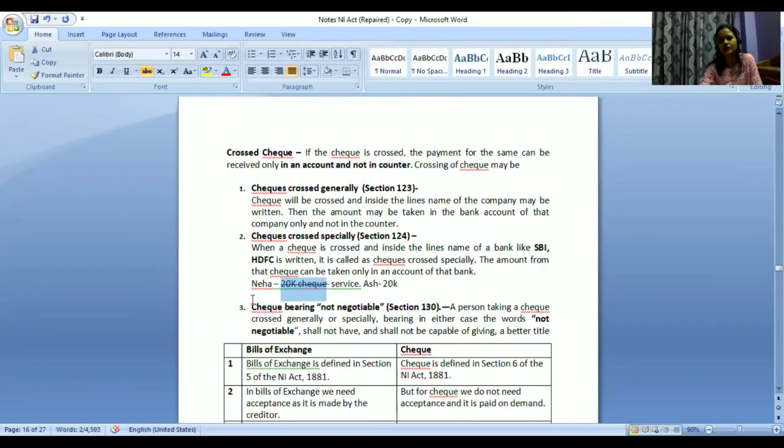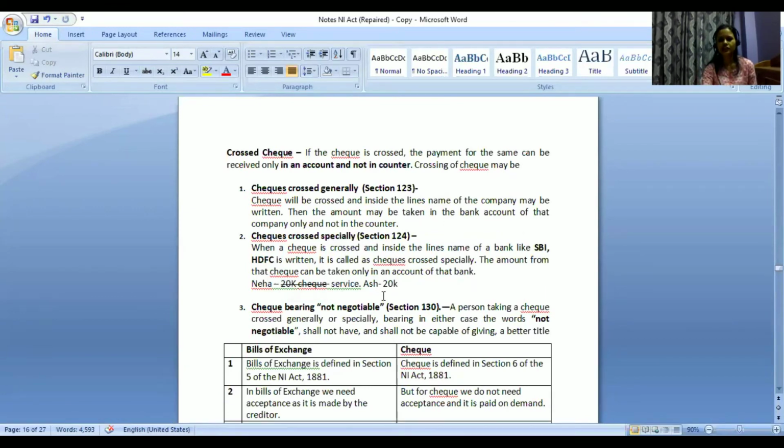So what she can do is that she can cancel out this particular check. Now, Aishwarya is not aware about anything. She just goes to the bank and she deposits this particular check and it gets bounced, right? Why? Because Neha has already directed the bank that in case this check is deposited, do not clear it. So when Aishwarya submits this check, it will be bounced.